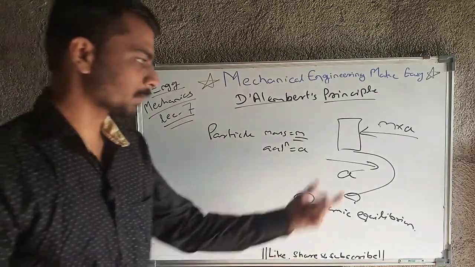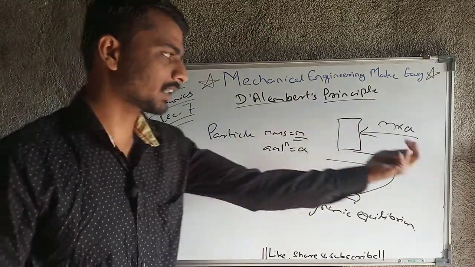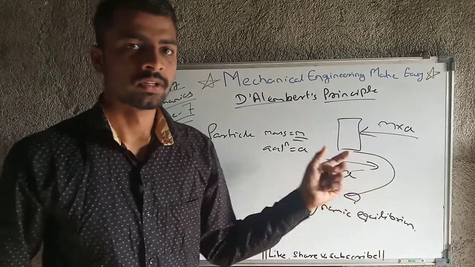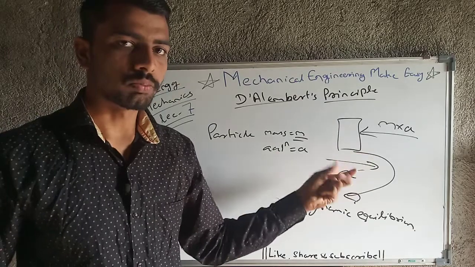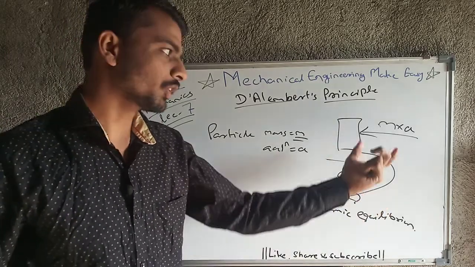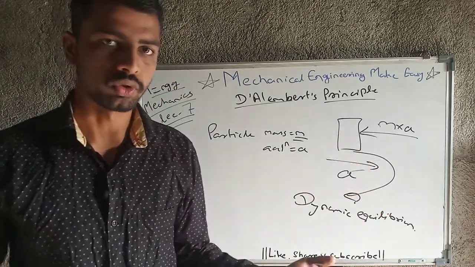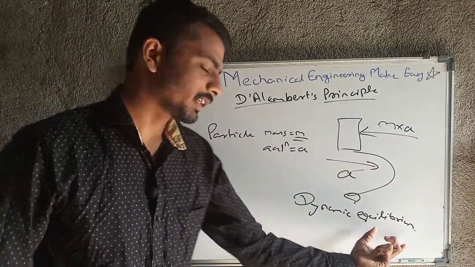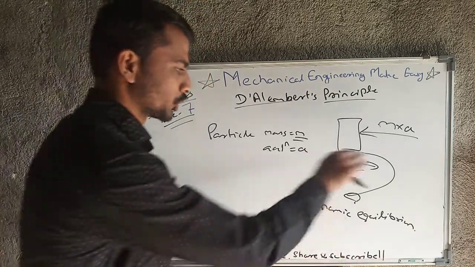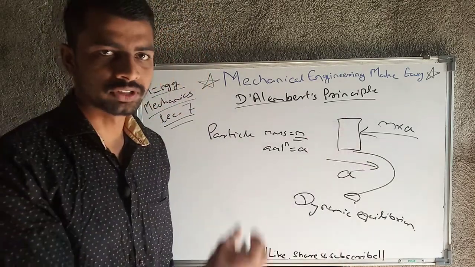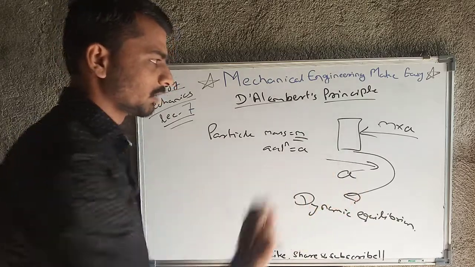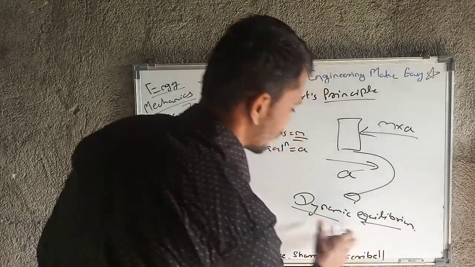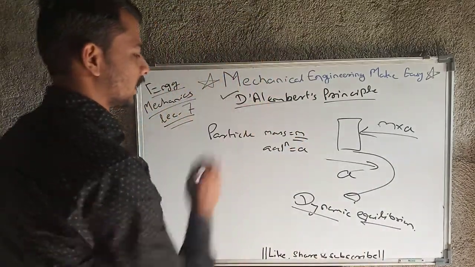So the force from this direction and the opposing force cancel each other, but the body has one constant motion. The body will stay in that constant motion until we increase or decrease any force. That's why the body is said to be in dynamic equilibrium: the body is in motion but it is constant motion, the velocity is not going to change, and acceleration will be zero in that case. This is nothing but D'Alembert's principle.